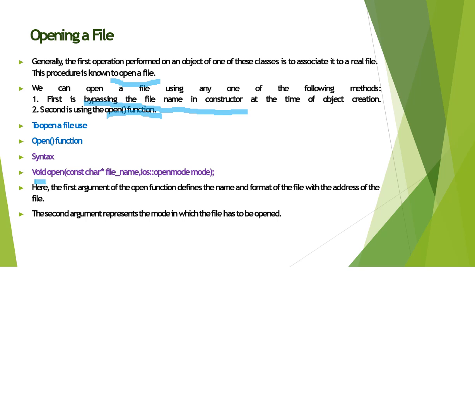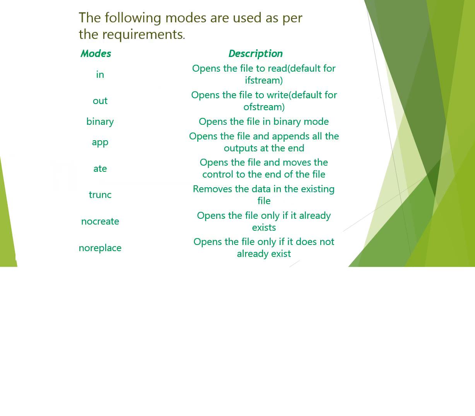The syntax is as follows. Here the first argument of the open function defines the name and format of the file with the address of the file. The second argument represents the mode in which the file has to be opened. These are related to this syntax. Next, the following modes are used as per the requirements. On the left side we have modes and on the right side we have descriptions. We will be discussing them.